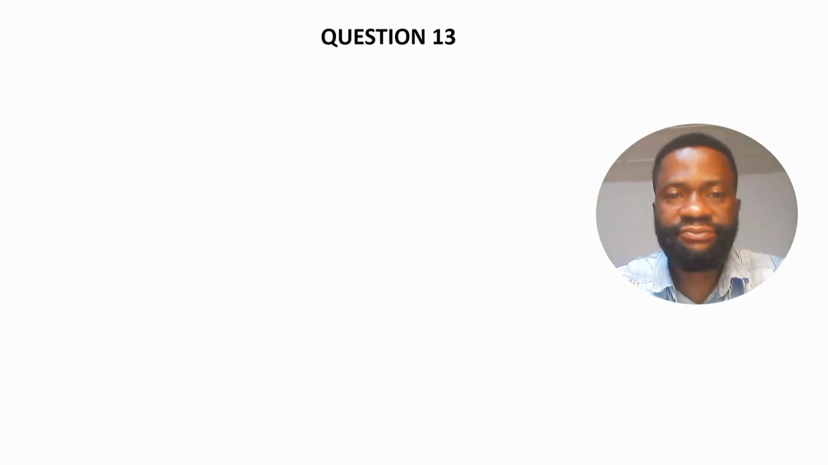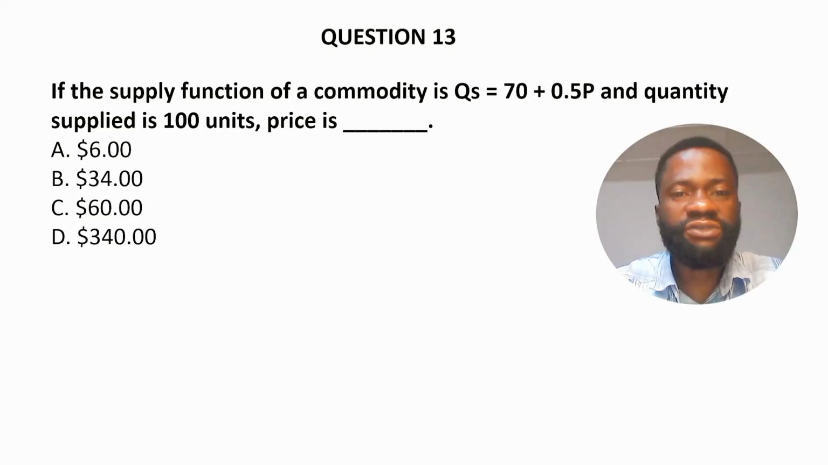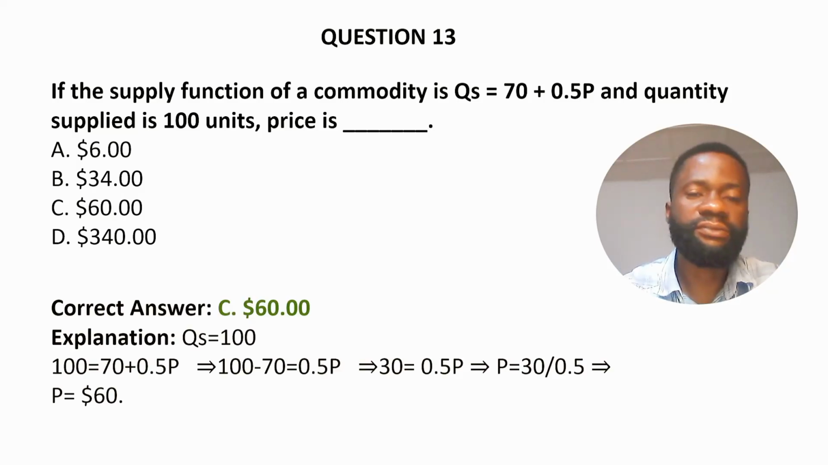Question 13. If the supply function of a commodity is Qs equals 70 plus 0.5p and quantity supplied is 100 units, price is dash. A. $6. B. $34. C. $60. And D. $340. The correct option is C, $60.